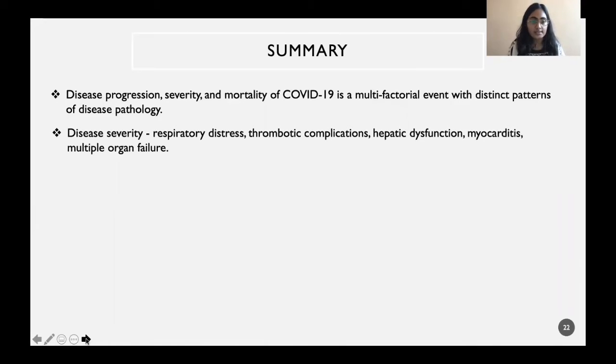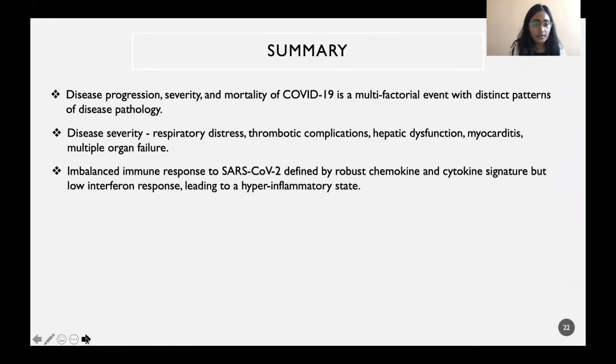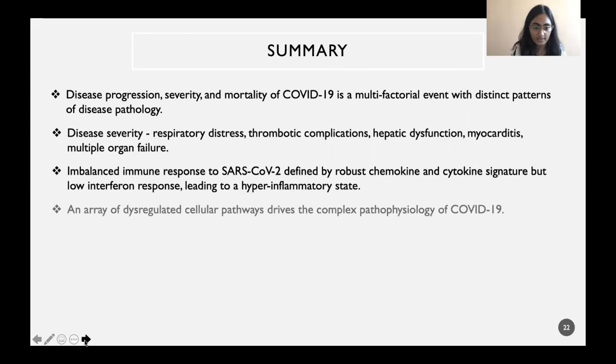And it is characterized by a lot of complications like respiratory distress, thrombotic complications, hepatic dysfunction, myocarditis, and multiple organ failure. Imbalanced immune response to SARS-CoV-2 infection is defined by robust chemokine and cytokine signature, but very low interferon response, leading to a hyperinflammatory state.